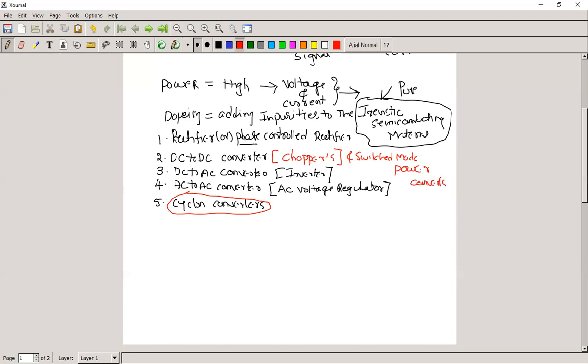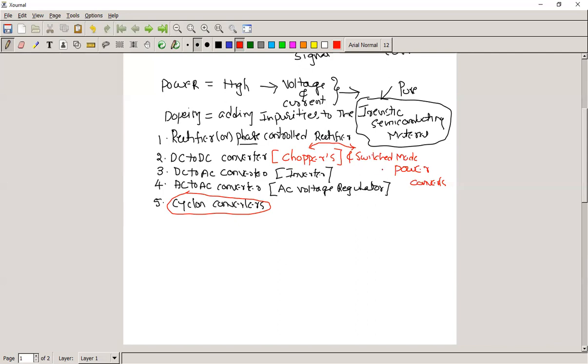So what is the difference between the chopper and the switched mode converters? There is a slight difference. Both come under the DC to DC converters only. But in case of chopper, we are using the switch as an SCR.